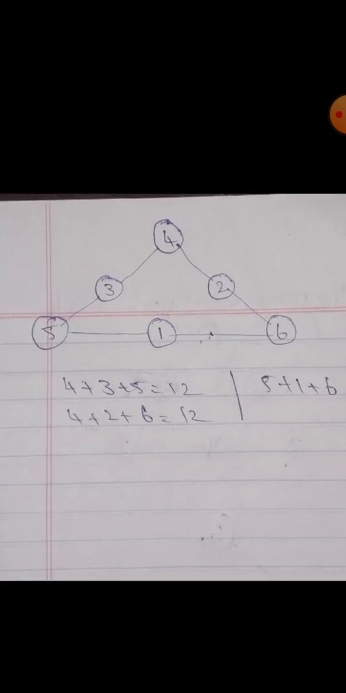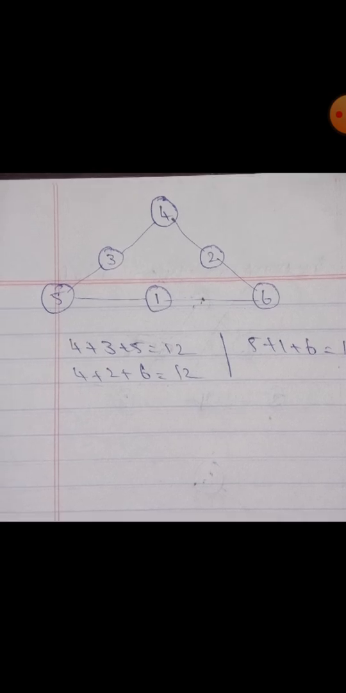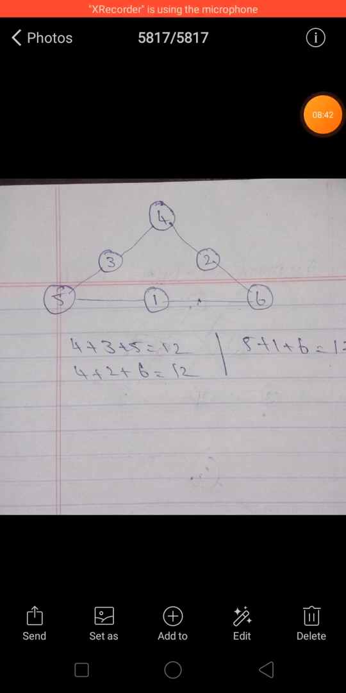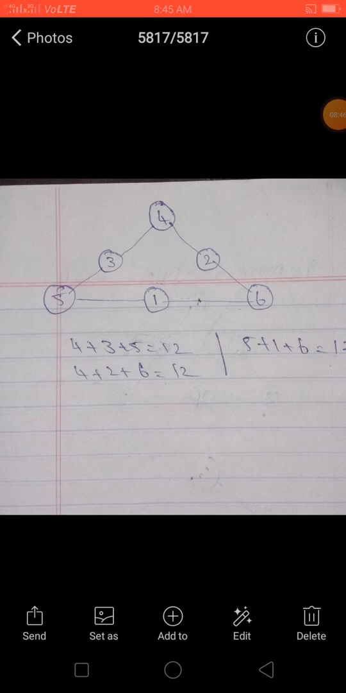And then the fourth possibility is 4, 3, 5, 4, 2, 6, 5, 1, 6. So 4 plus 3 is 7, 7 plus 5 is 12. 4 plus 2 is 6, 6 plus 6 is 12. 5 plus 1 is 6, 6 plus 6 is 12. So this is also a correct answer. So this is magic. There are four possibilities to make the magic triangle using the numbers 1 to 6.